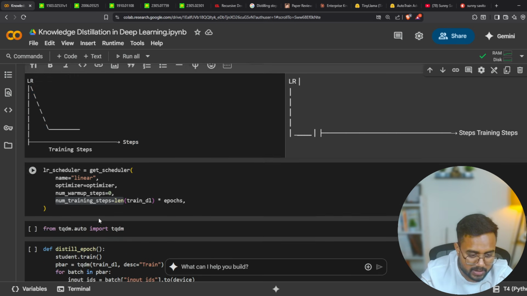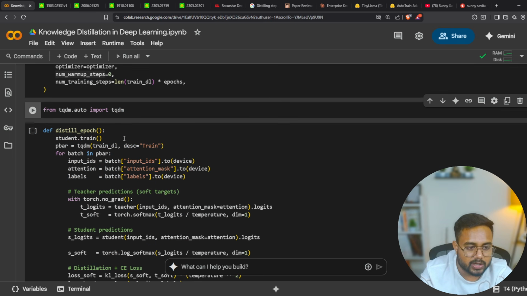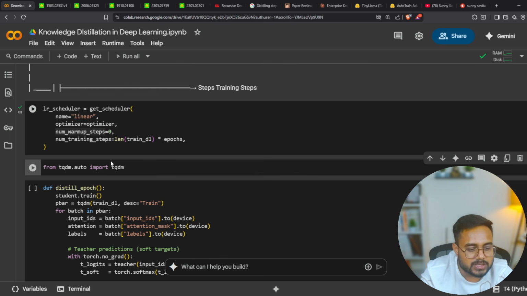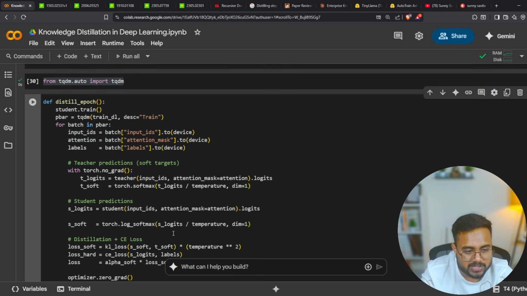Now coming to the next part. So here is my learning rate LR scheduler. I'm going to schedule the learning rate, and then, guys, see here, I'm going to initialize this TQDM just to check the progress.